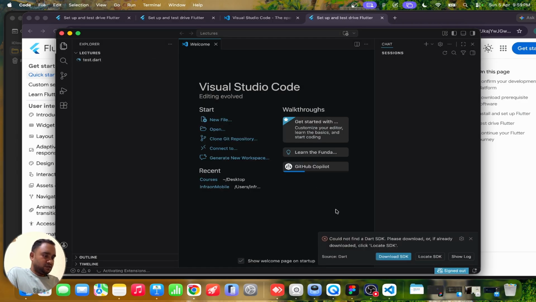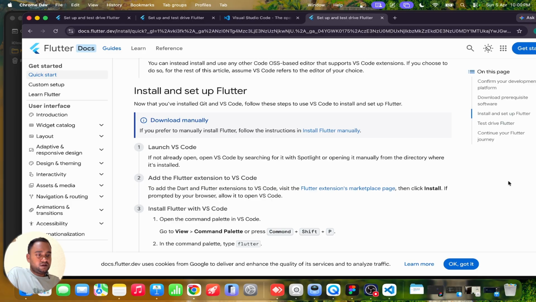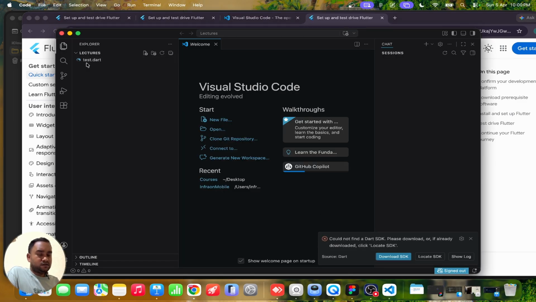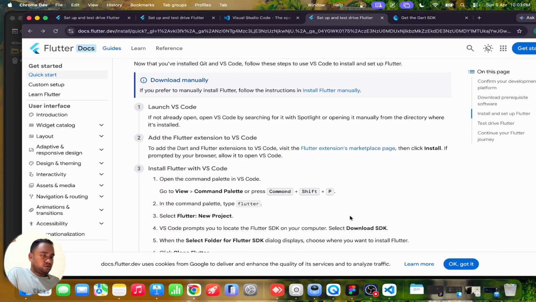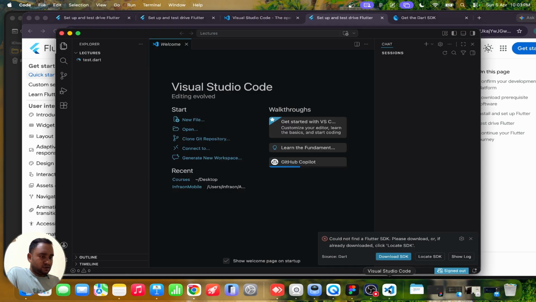And here, as we see, they are saying it could not find a Dart SDK because we have not installed any SDK. So if you have not installed any SDK, just launch VS Code by searching with the spotlight, and that pop-up menu will come, and from here it will install. Because I already created this test.dart, it detected that we are looking for the Dart SDKs. So we have to install the extension first from the marketplace in VS Code.